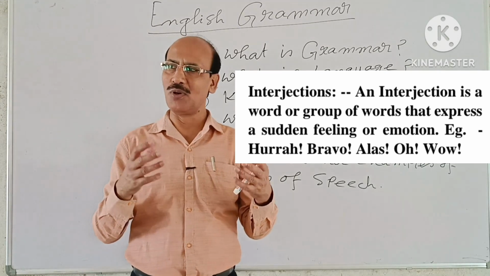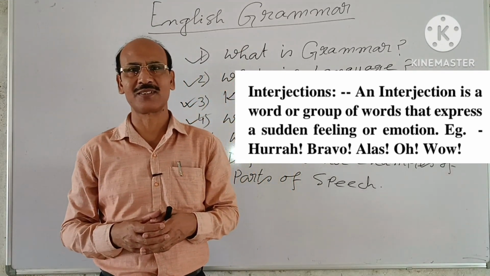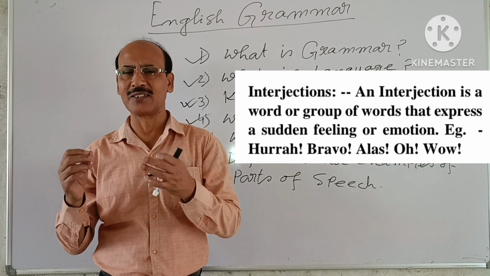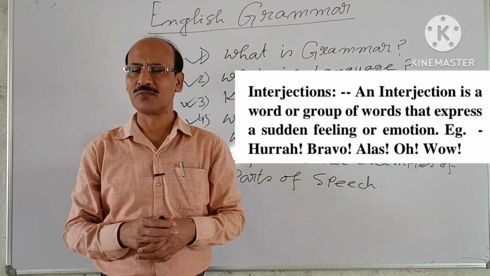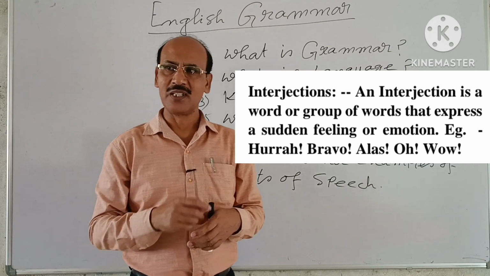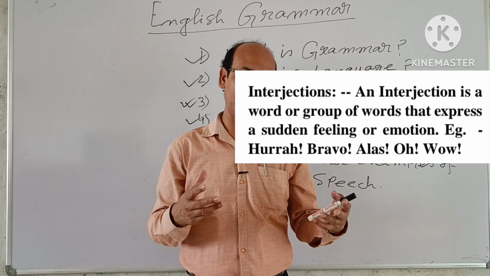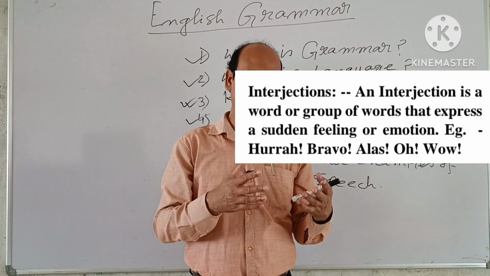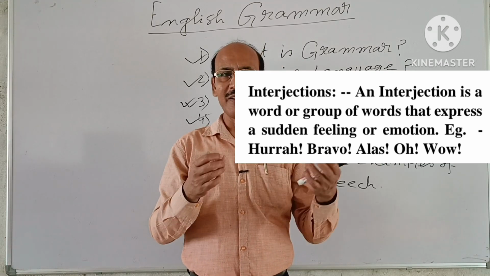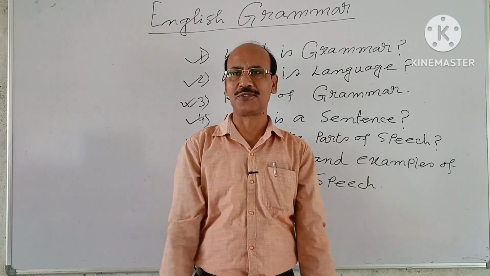Actually, interjections are grammatically independent from the words around them.